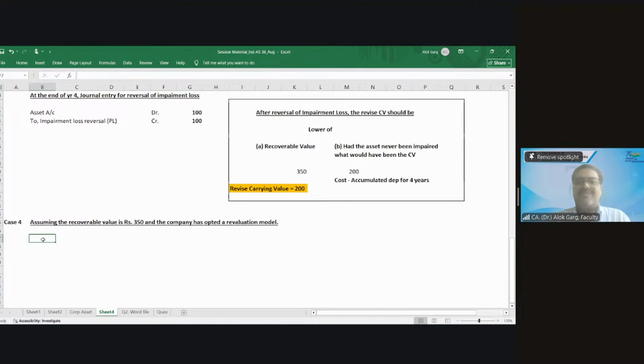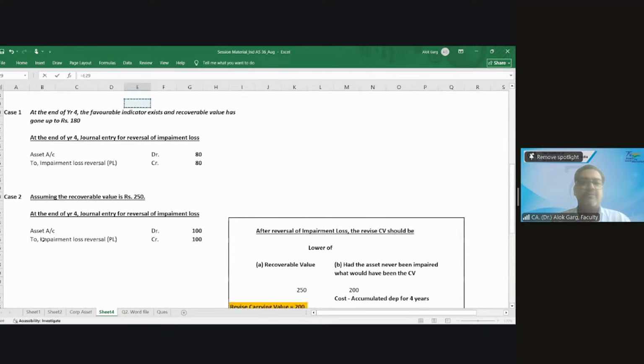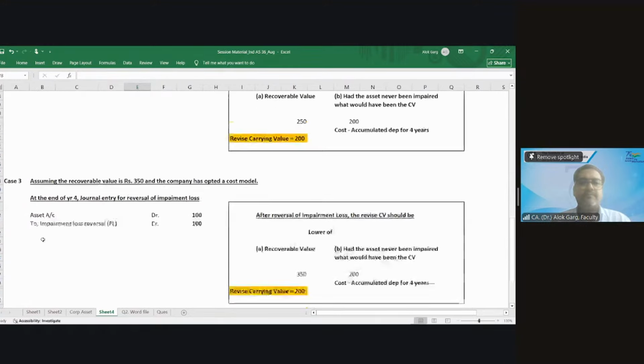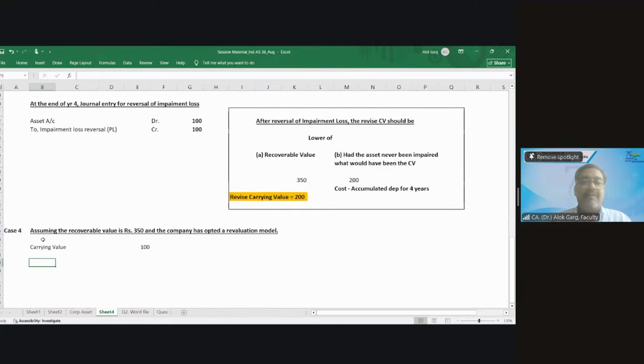So what is my carrying value as of now? It was 100, the carrying value at the end of year 4. So what will be my revised carrying value? 350, because of the revaluation model.